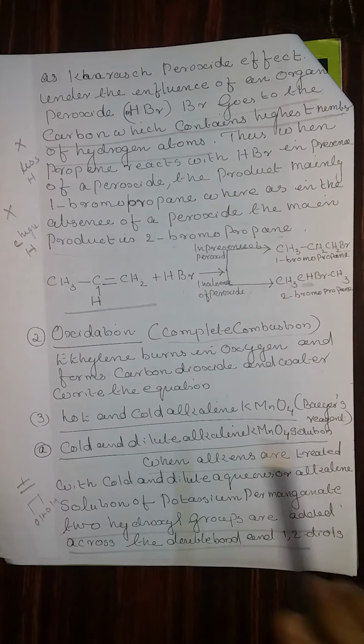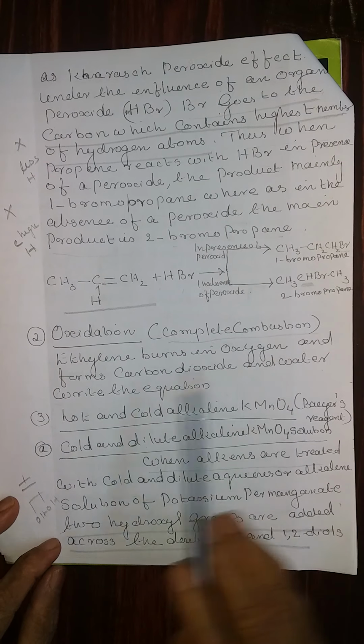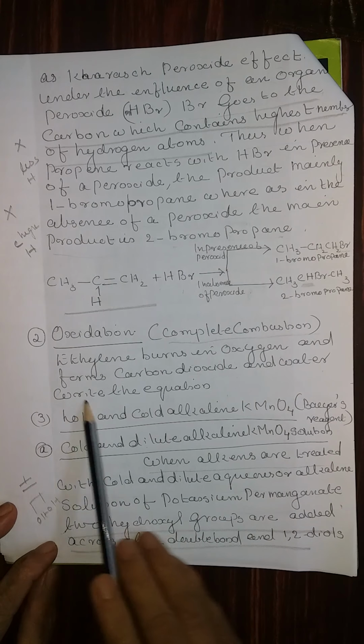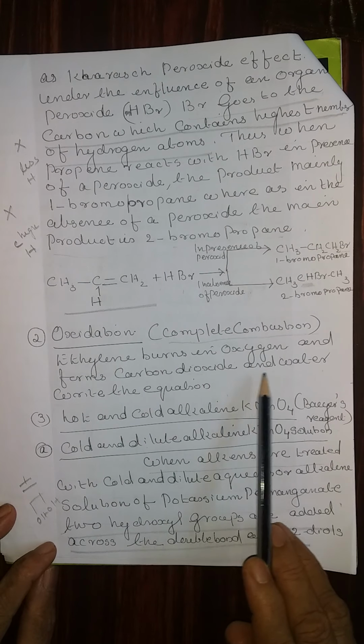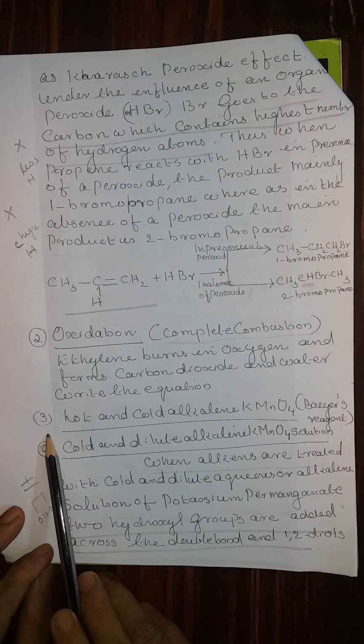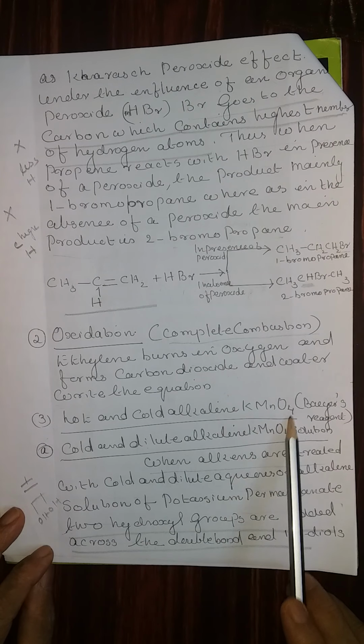Oxidation. Chemical properties of alkenes. Complete combustion: ethylene burns in oxygen and forms carbon dioxide and water. Write the equation. Third property, hot and cold alkaline KMnO4.